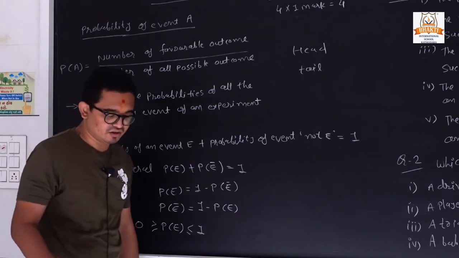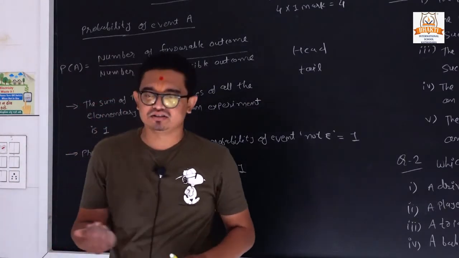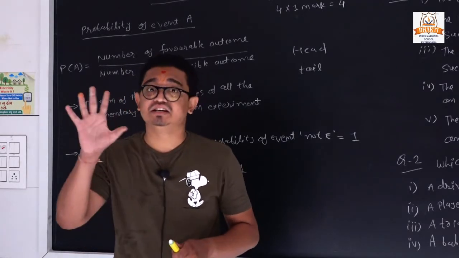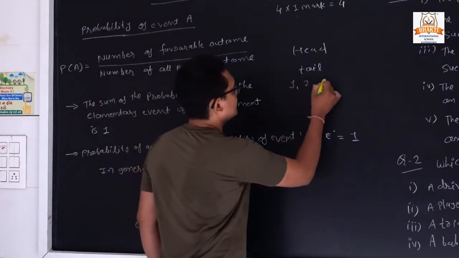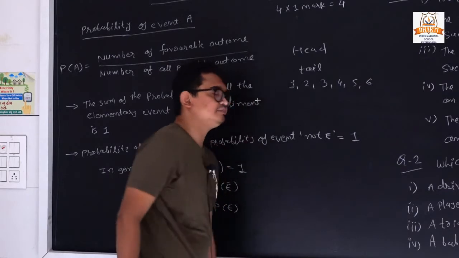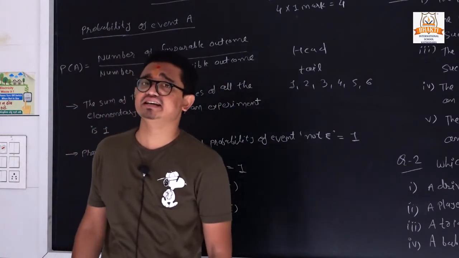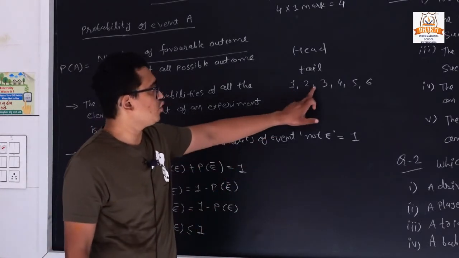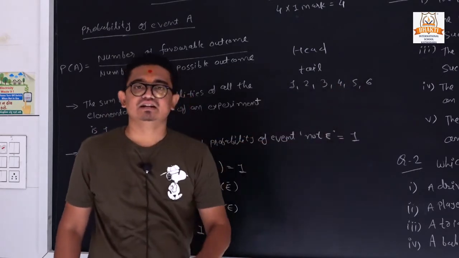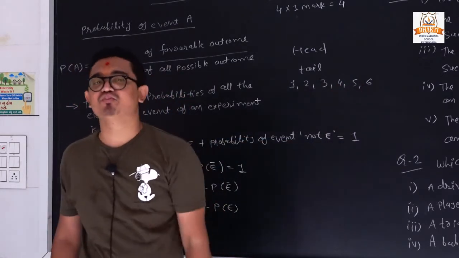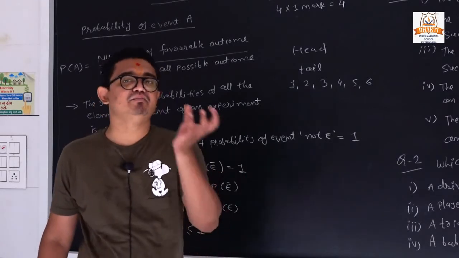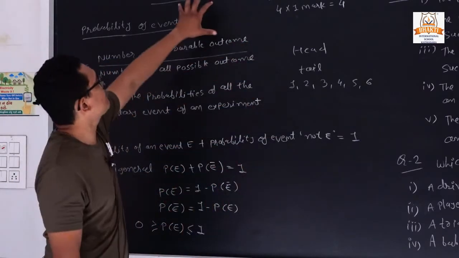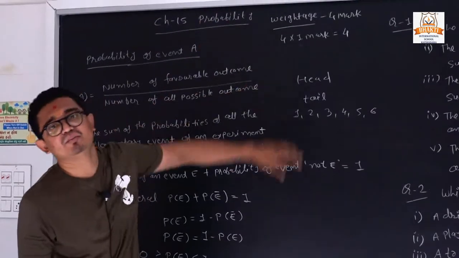Let us take one more example. Suppose I am throwing a dice. What happens? We have 6 possible outcomes: 1, 2, 3, 4, 5, 6. Clear? The total number of outcomes is 6. So if I throw a dice, I get either 1 or 2 or 3 or 4 or 5 or 6. At a time I get only 1 outcome. So we have a number of possibilities, and this is related to the term probability.